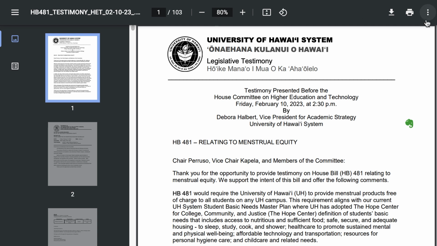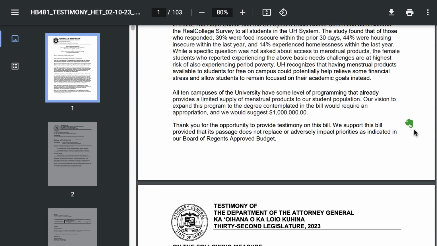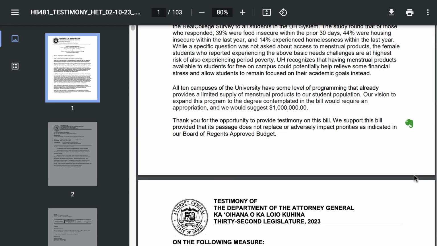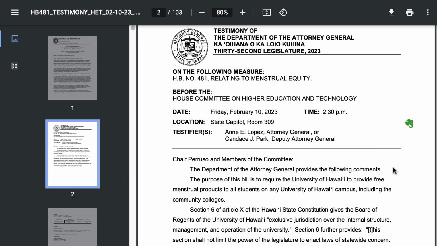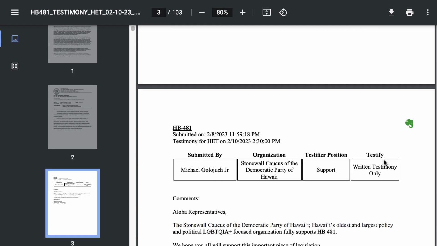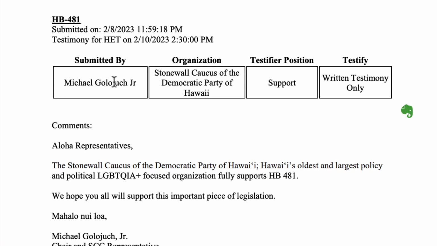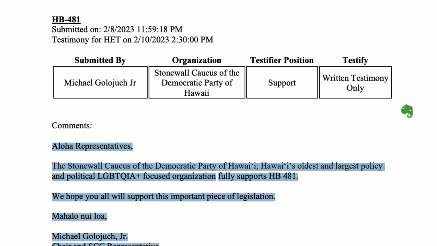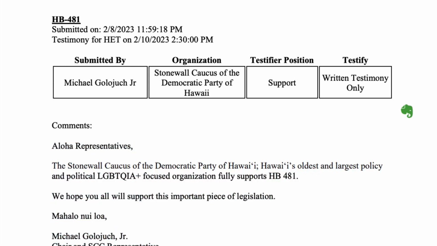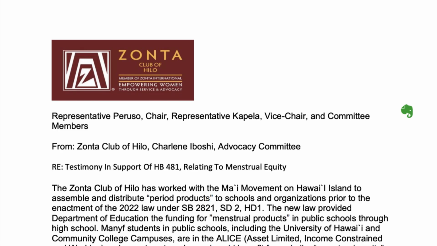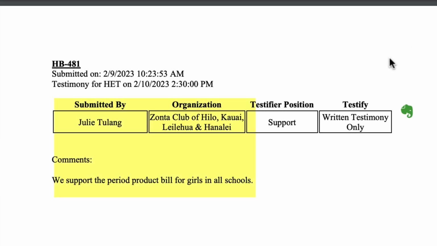For instance, here's testimony from UH itself saying that it supports this bill and wants to actually amend it so the appropriation is $1 million. Here is a formal testimony from the Attorney General's office. And here is simple testimony by an individual member of the Stonewall Caucus of the Democratic Party of Hawaii. And you can see that it's written like a letter, but it's quite short. Individuals who've submitted testimony can write testimony that's even shorter, like this one from Julie Tulang, which simply says, I support the period product bill for girls in all schools.